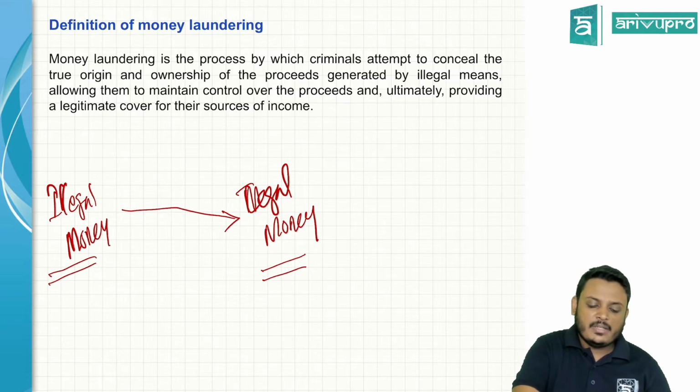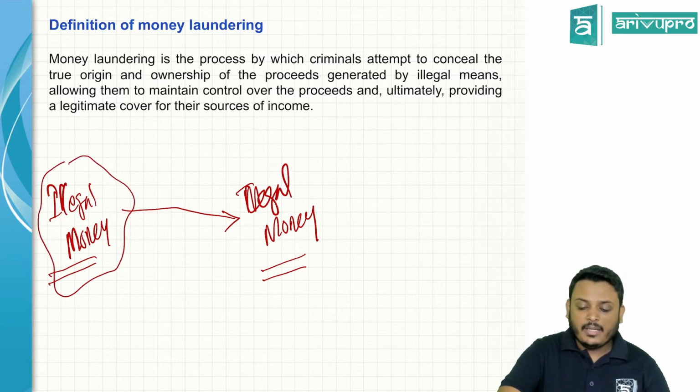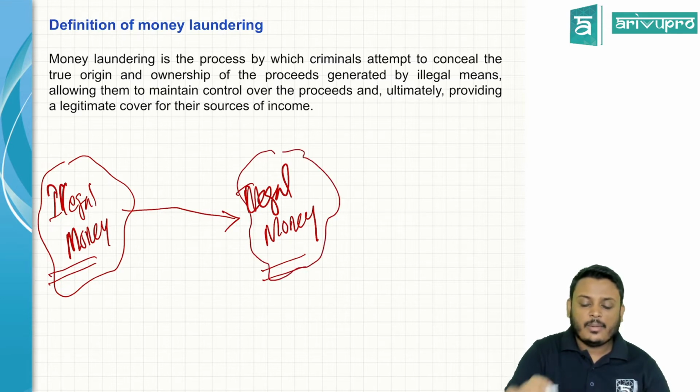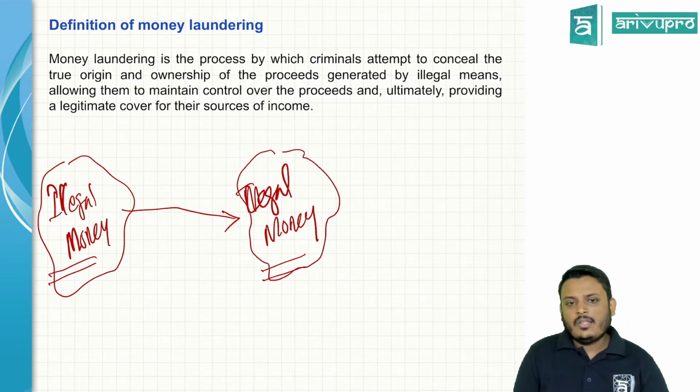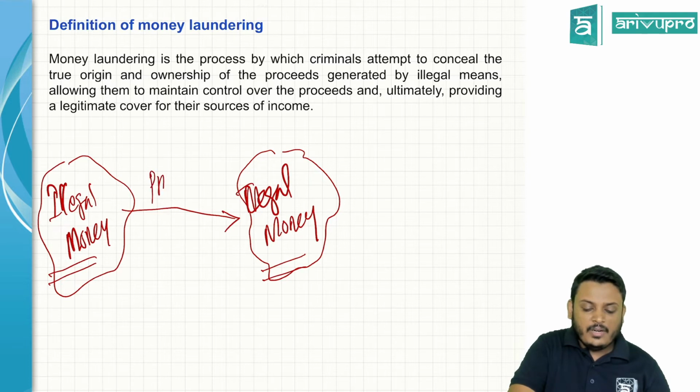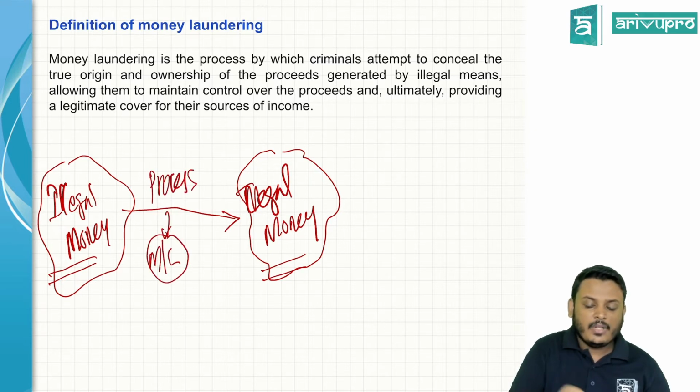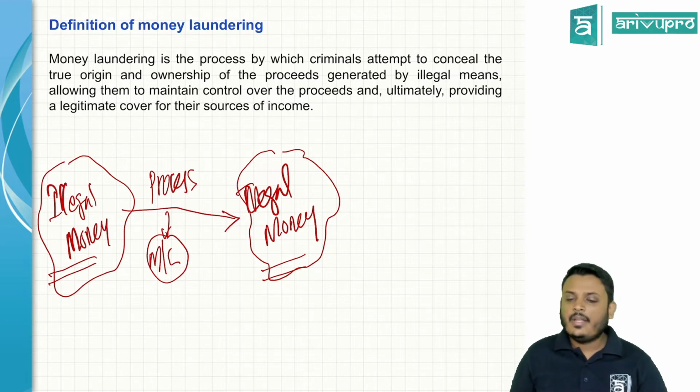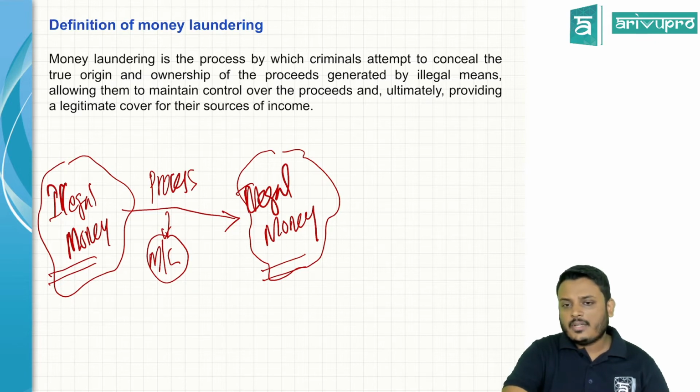Illegal money means money which you cannot use. Legal money is money you can use freely. So this converting process is known as money laundering. I'll give you some examples of how organizations or people do this money laundering. But first of all, we need to understand the definition.